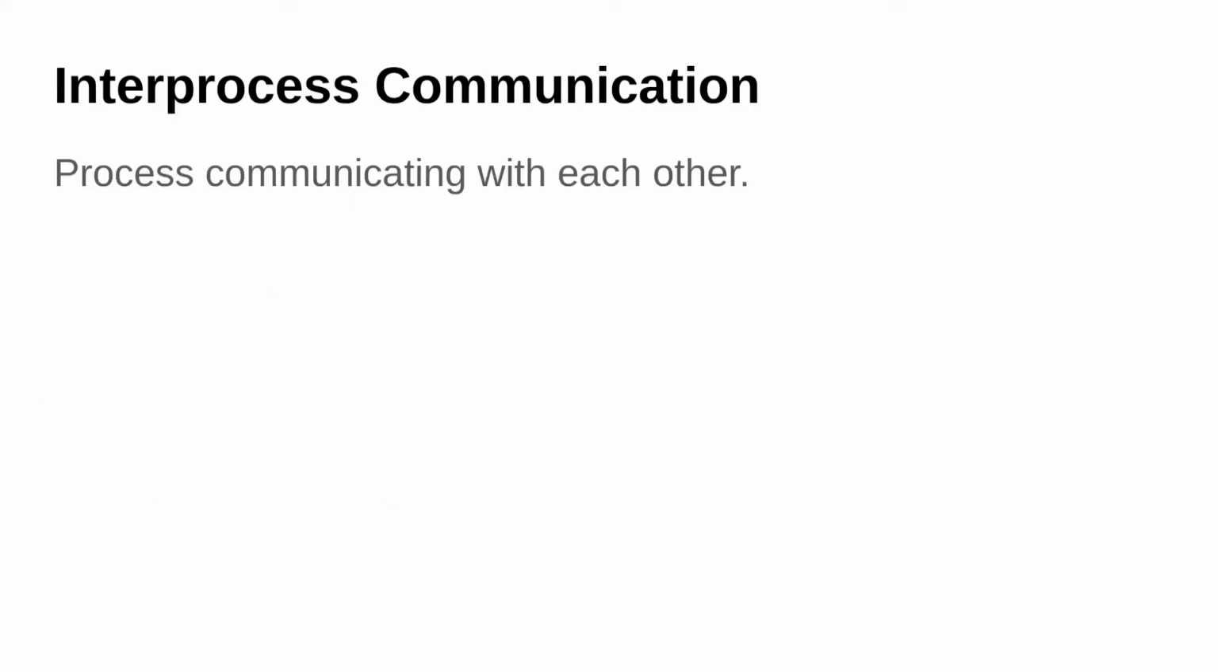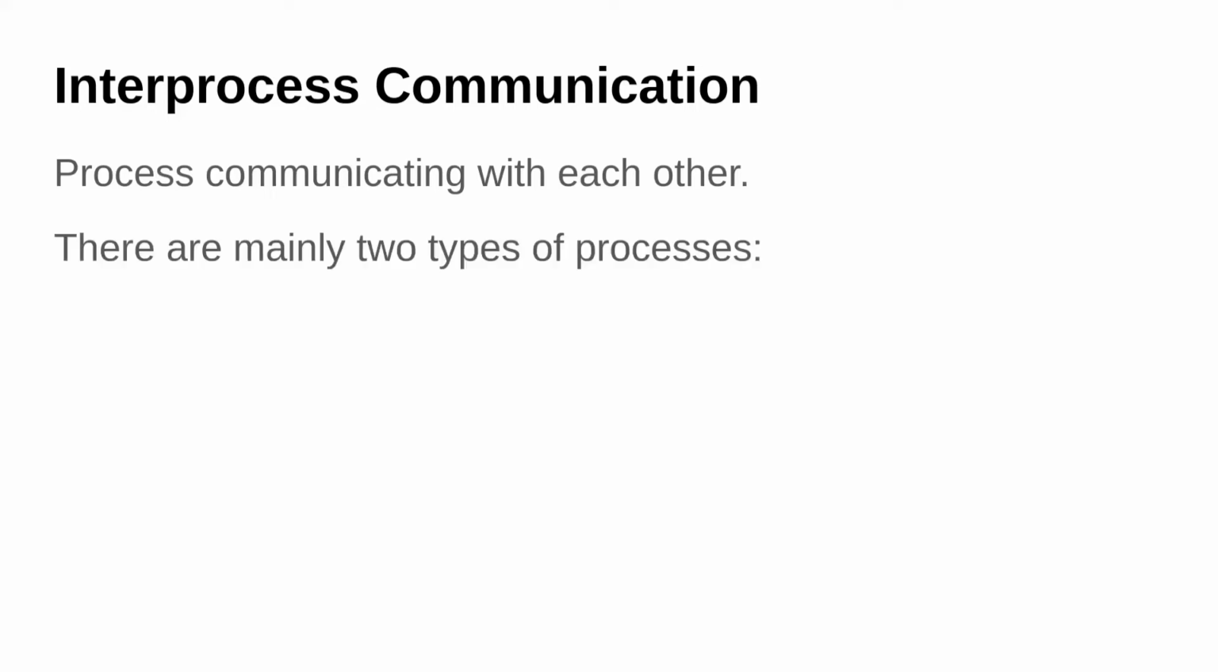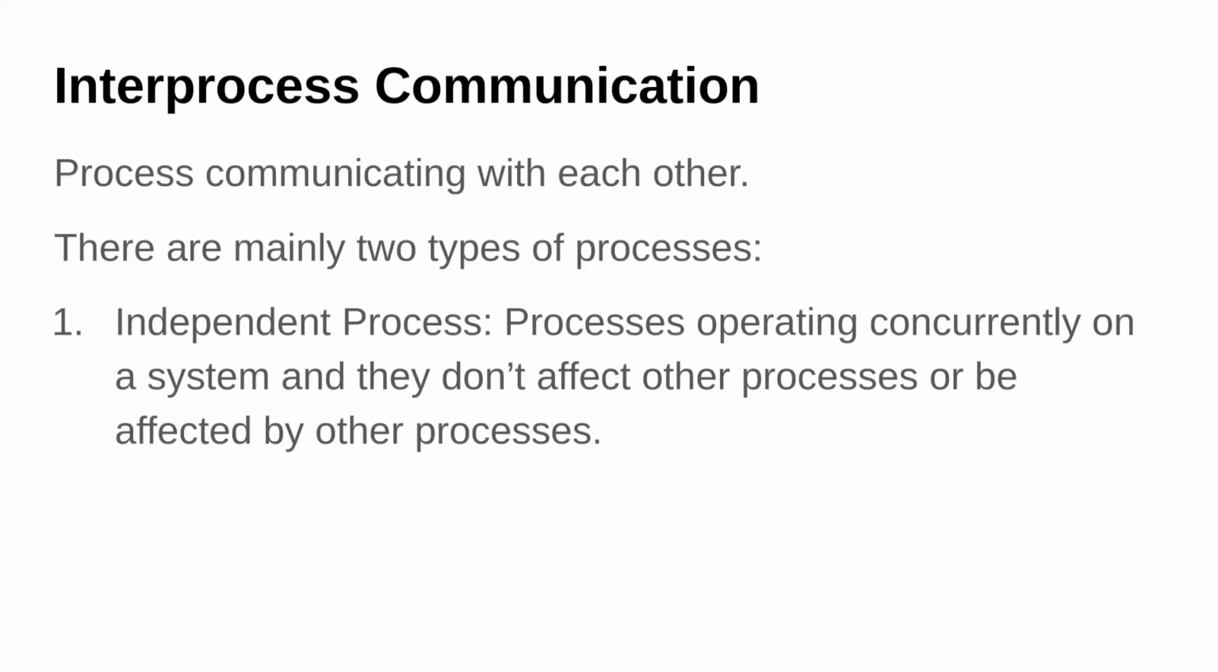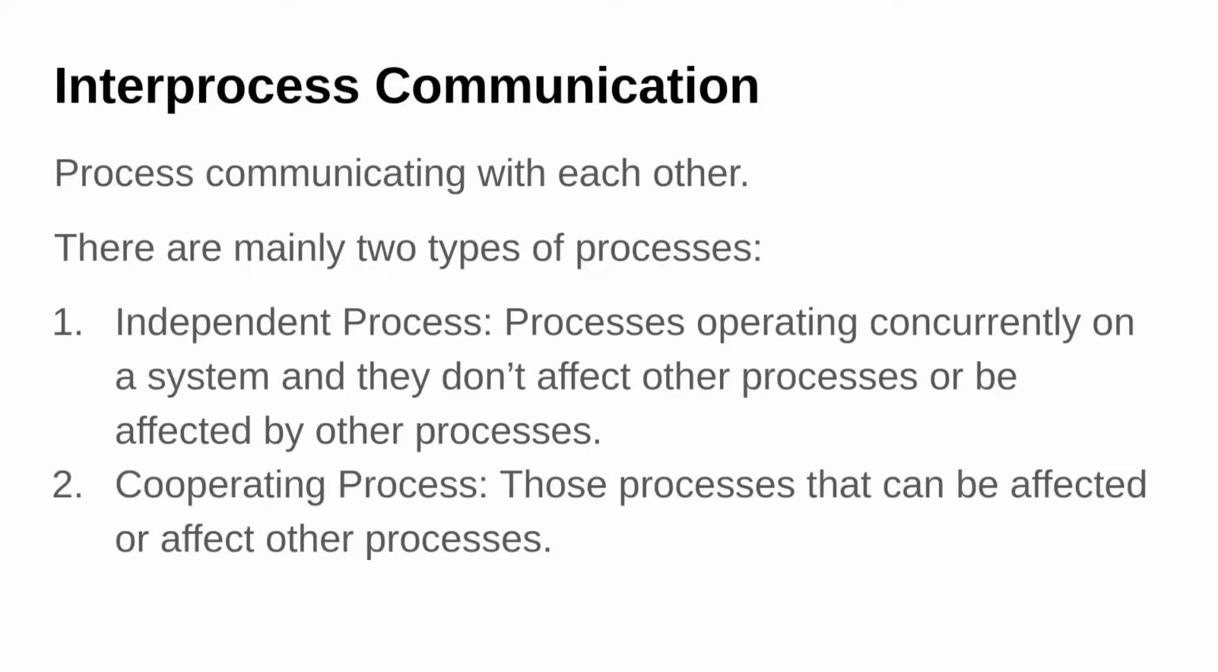Interprocess communication. So interprocess communication is the way two or multiple processes communicate with each other. There are mainly two types of processes. First one is the independent process. These are processes operating concurrently on a system that don't affect any other process. In an independent process, they don't need any other process for their completion, and they can execute by their own resources.